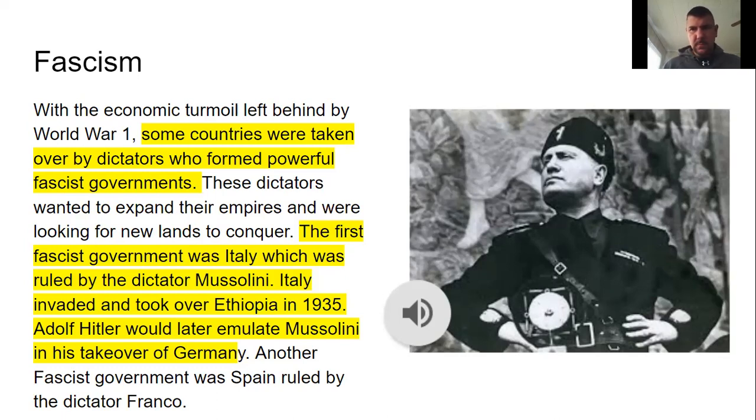Italy invaded and took over Ethiopia in 1935. Adolf Hitler would later emulate Mussolini in his takeover of Germany. Another fascist government was Spain, ruled by the dictator Franco.